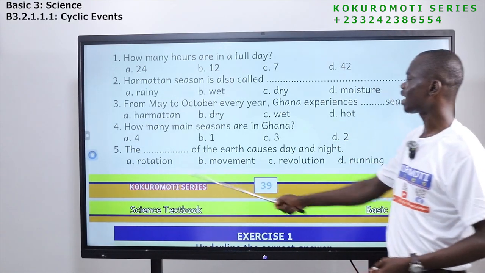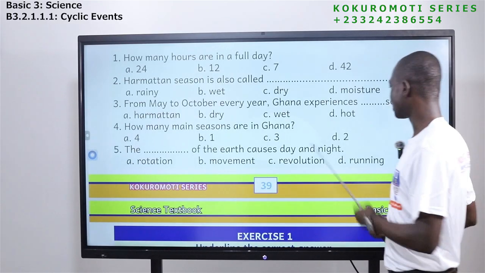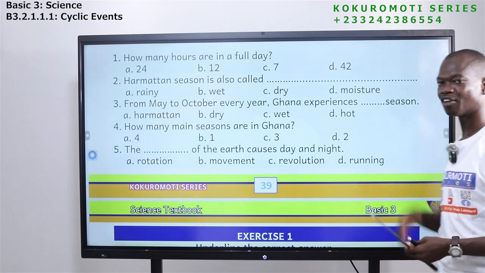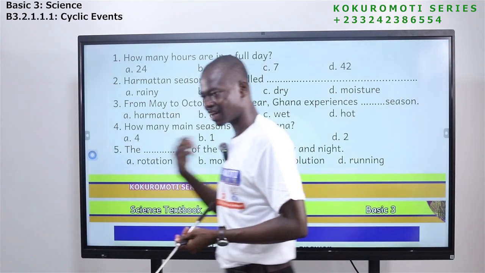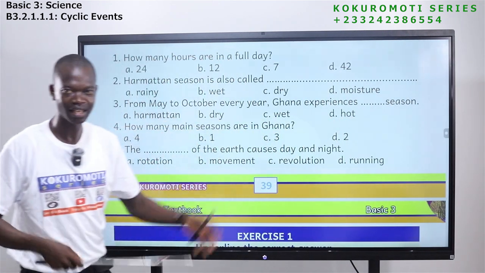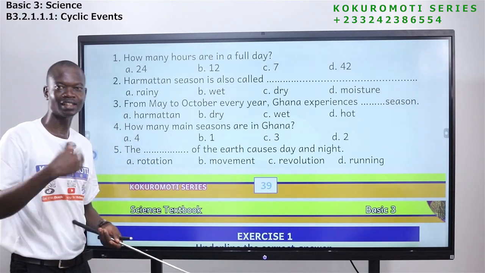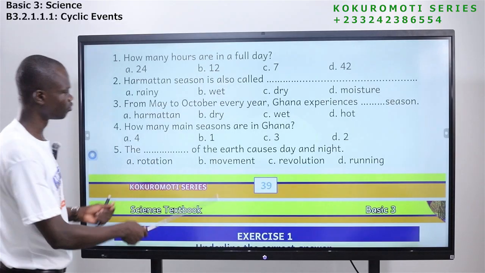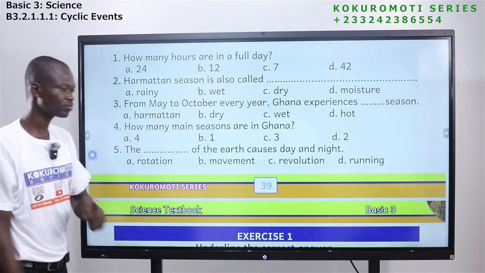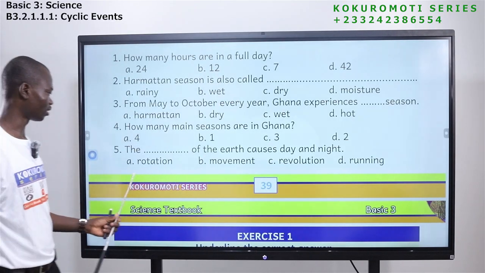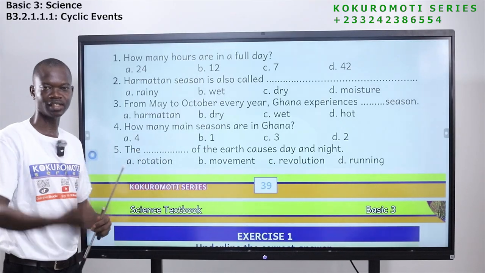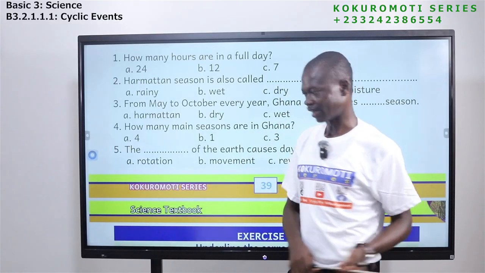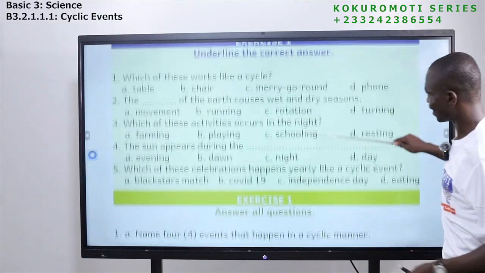Number 5, the something of the earth causes day and night. Rotation, movement, revolution, running. I've told you that the earth does something, and that causes day and night. Something happens to the earth, and that causes what? Day and night. What is that? Rotation, movement, revolution, and what? Running. The answer is A, rotation. When the earth rotates, it brings about what? Day and night. Okay, so let's look at the next exercise.